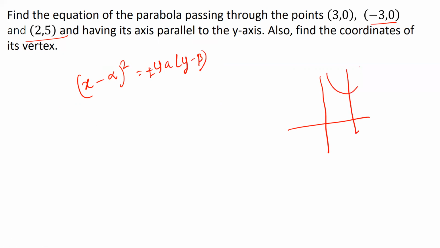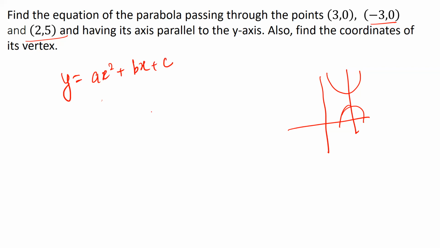So either my parabola is upward or downward. In both cases, I have a square on x and y is linear. This is the takeaway: y will be linear and x will be quadratic. So I can write down my equation of the parabola in this way.